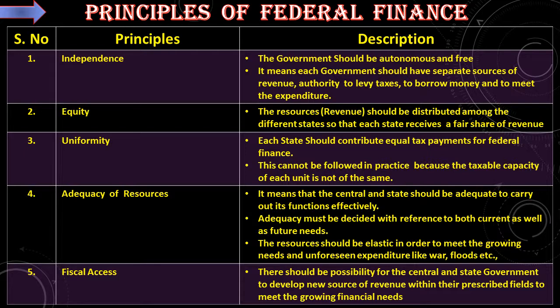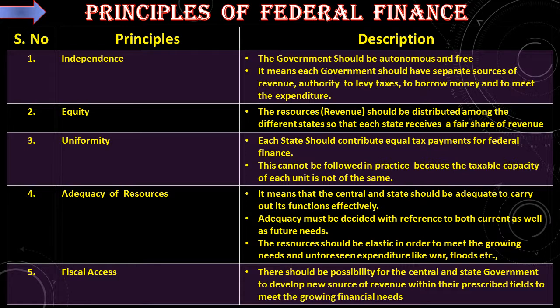Second principle, equity. The resources, that is the revenue, should be distributed among the different states so that each state receives a fair share of revenue. Third, uniformity. Each state should contribute equal tax payments for federal finance, but this cannot be followed in practice because the taxable capacity of each unit is not the same. It differs from one state to the other state.